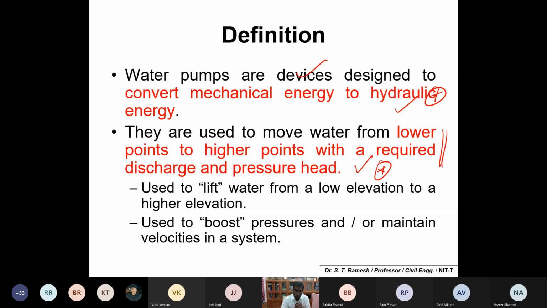Pumps are used to move water from a lower point to an elevated point with the required discharge and pressure head. They lift water from a lower elevation to a higher elevation, but sometimes pumps are also used at intermediate points to boost pressure or maintain velocities in a system. Please make a note that these are the objectives of pumping. One is lifting, and the second is to increase pressure, or maintain a certain velocity in the pipeline systems or distribution systems.